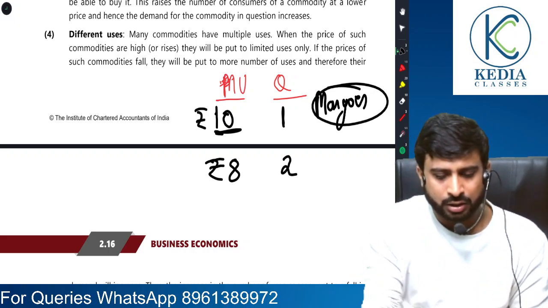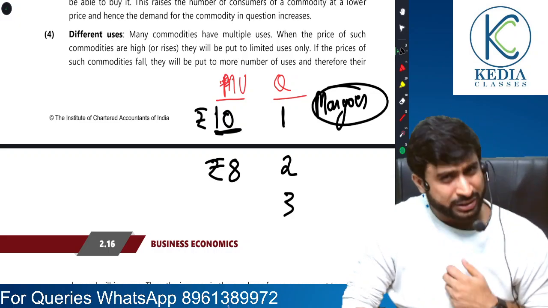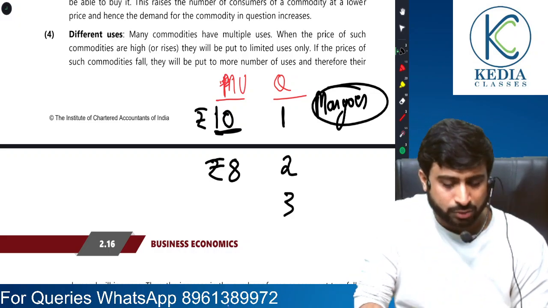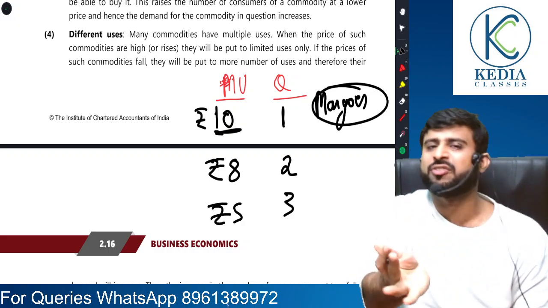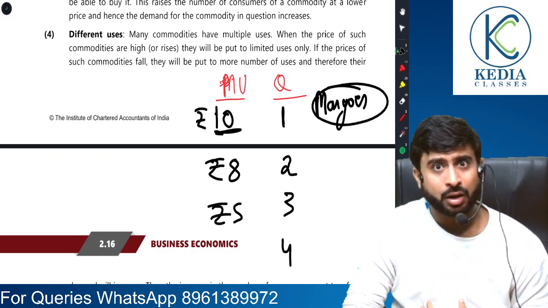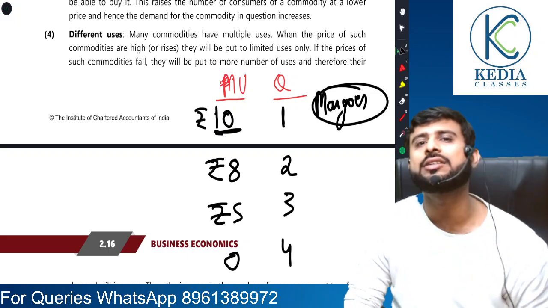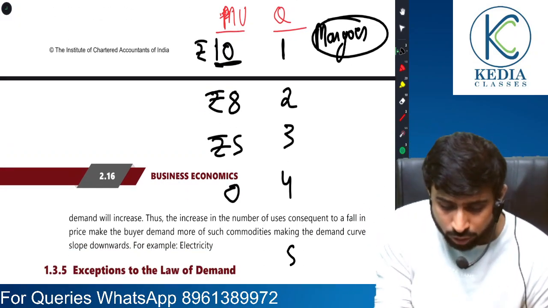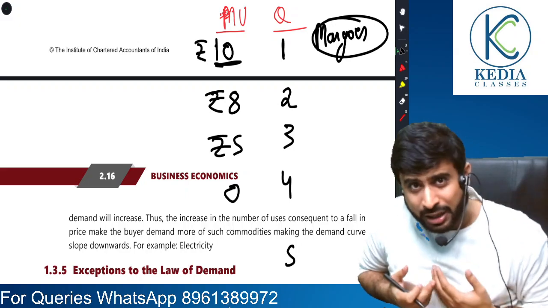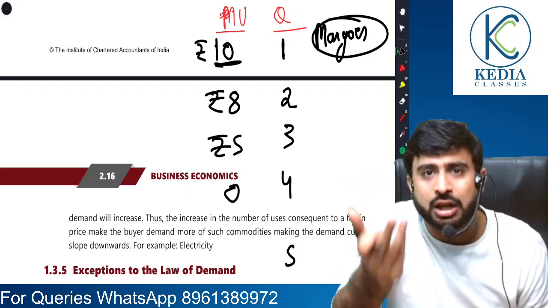Let's come further. If I go to the third mango, my hunger has relatively been satisfied, so now I will be ready to pay only 5 rupees. When it comes to the fourth mango, I will consume it only when it is free. I am not ready to pay anything. When it comes to the fifth mango, my stomach is so full that if somebody asks me to eat the fifth mango, I will rather vomit.